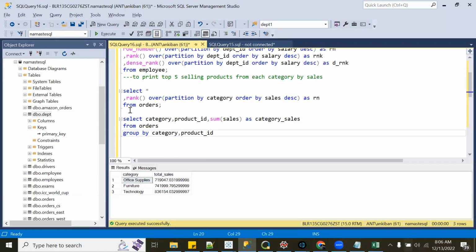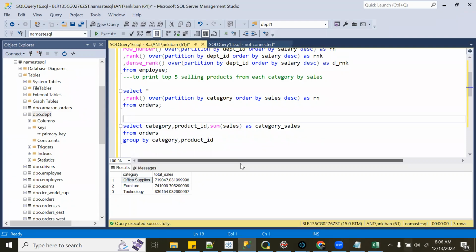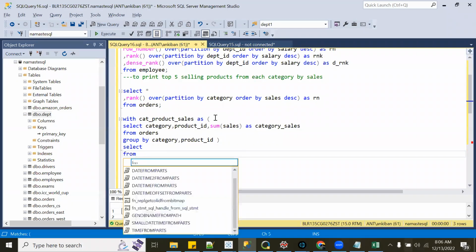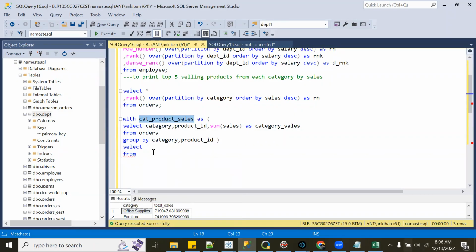So this will become my inner query or CTE, anything you can make. Let's make it a CTE with category wise sales or category product sales, right? Okay, now I can say select from category product sales, right?